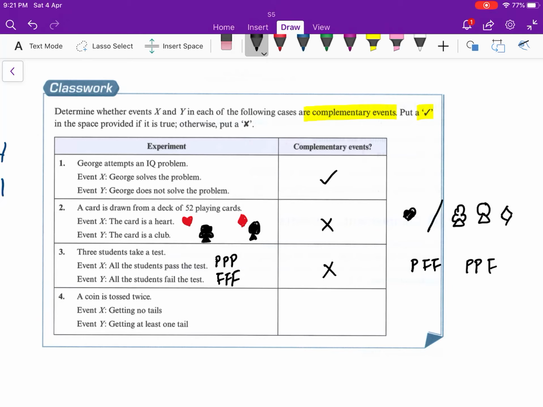Question 4, a coin is thrown twice. Event X is getting no tail. What do we mean by no tail? No tail means head, head, right? Now event Y, getting at least one tail. What do we mean by at least one tail? Tail head, head tail, tail tail. Besides these choices, do you still have a fifth one? No, right? Then it will be a complement. Complement means the two events should include all the events. You won't have a third one, you won't have a fourth one. So this is a complementary event. Make sure that you understand what is a complement and what is a non-complement event.